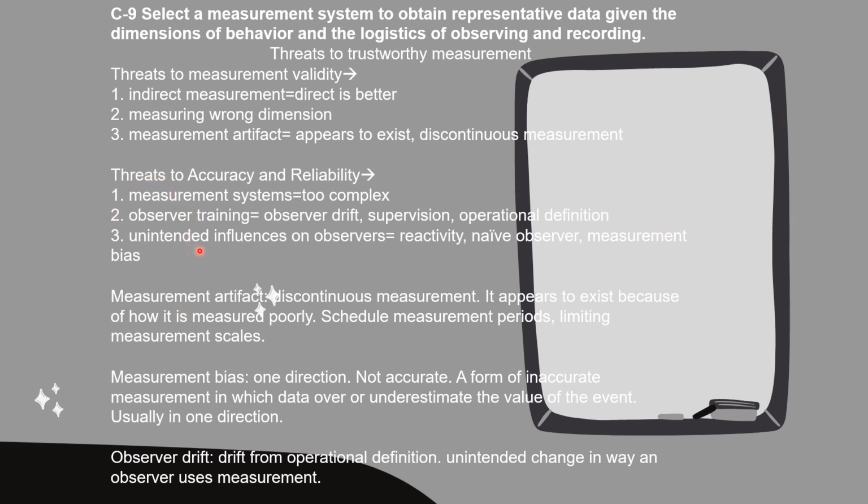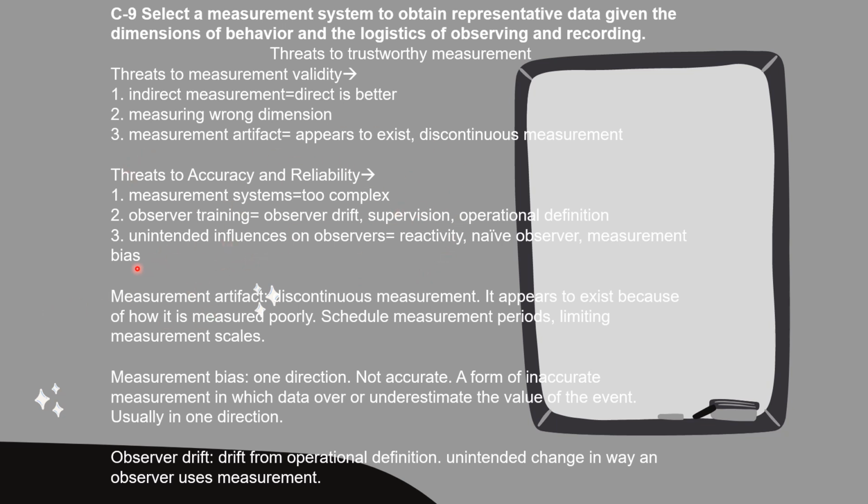And then the last one is unintended influences on observers. So this is reactivity. That's why we have naive observers or measurement bias. These are all the things that are threats to accuracy and reliability.